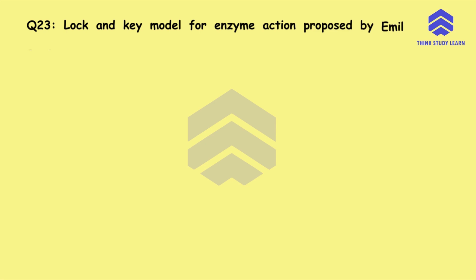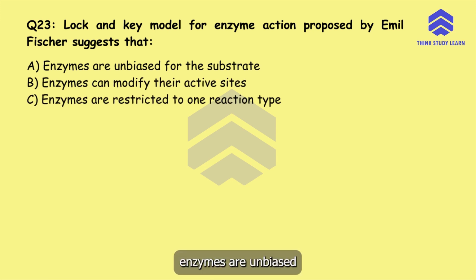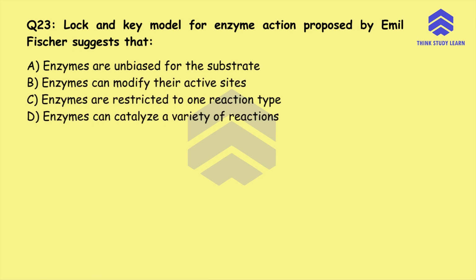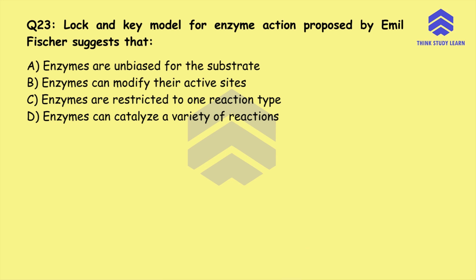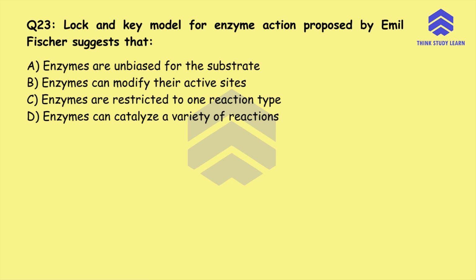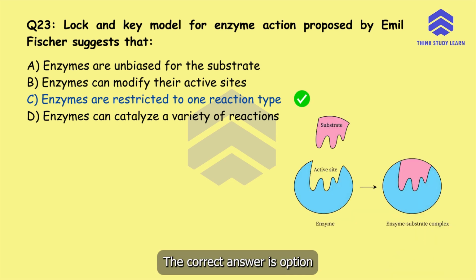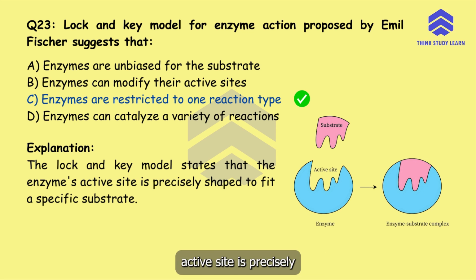Question number 23. Lock and key model for enzyme action proposed by Emil Fischer suggests that option A, enzymes are unbiased for the substrate, option B, enzymes can modify their active sites, option C, enzymes are restricted to one reaction type, or option D, enzymes can catalyze a variety of reactions. The correct answer is option C, enzymes are restricted to one reaction type. The lock and key model states that the enzyme's active site is precisely shaped to fit a specific substrate.